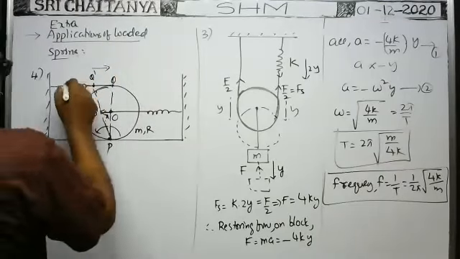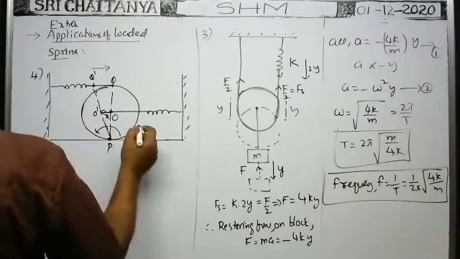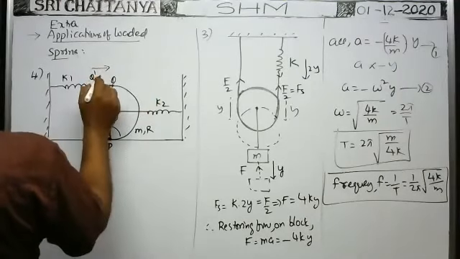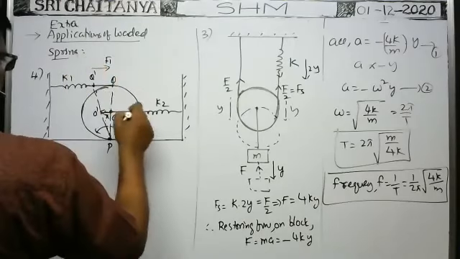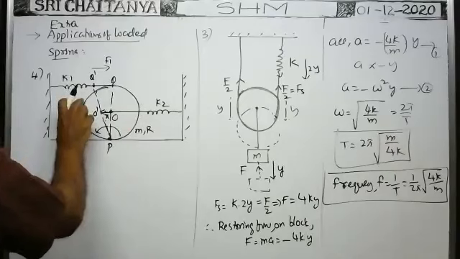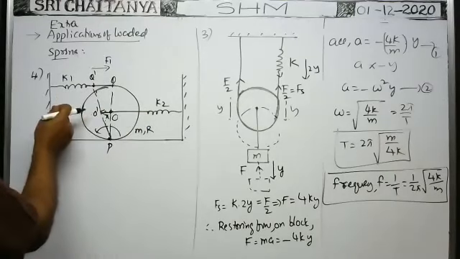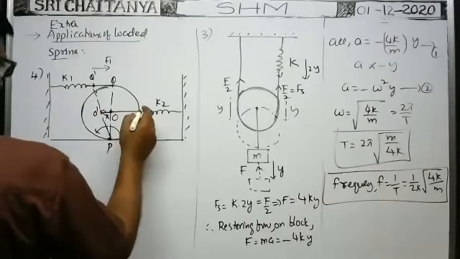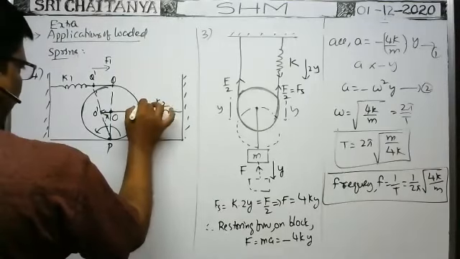The compressive force: the first spring has spring constant K1, and here it is K2. So the compressive force acts on the disk at this point in this direction, that is F1. Whenever it is turned like this, as the center of the disk displaces towards the left, the spring is extended by distance x. That's why the spring force acts on the disk at this point in this direction, that is F2.